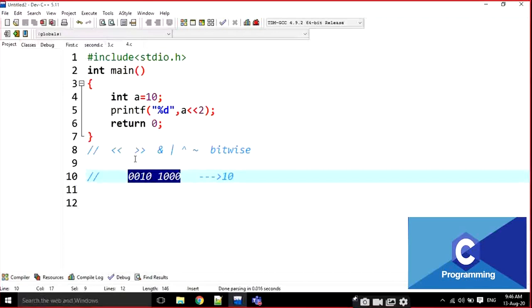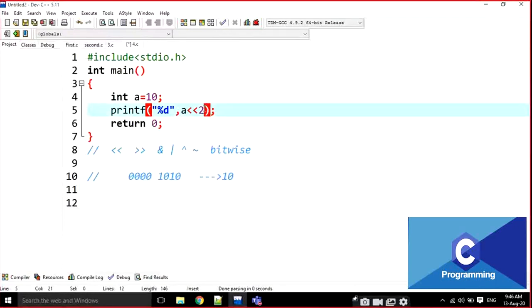I'm going to shift everything here, for example like this. I'm going to shift 2 bits. You can write any number, 1 or 2 or 3 or anything; here I am writing 2 bits.